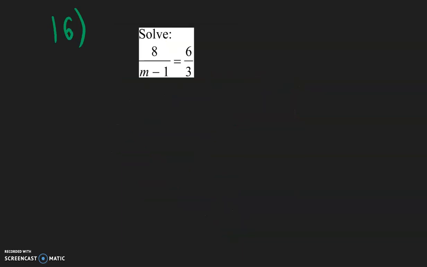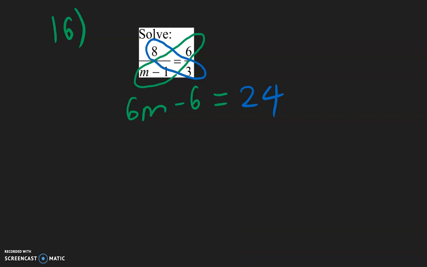For number 16, so what we need to do is cross multiply. So 6 times m is 6m. 6 times negative 1 is negative 6, equal to, cross multiplying this side, 8 times 3 is going to be 24. And now we can solve.